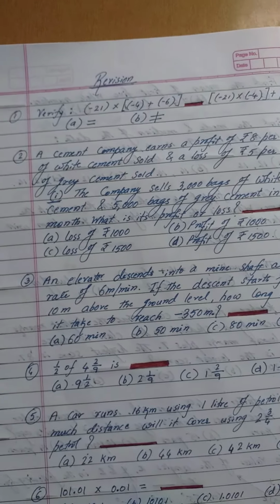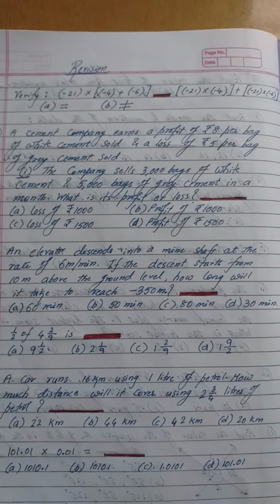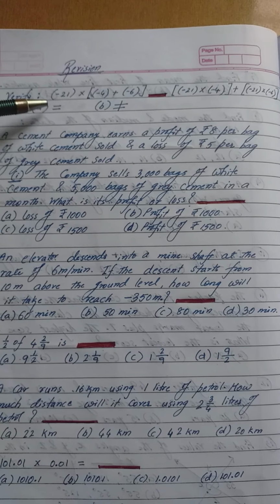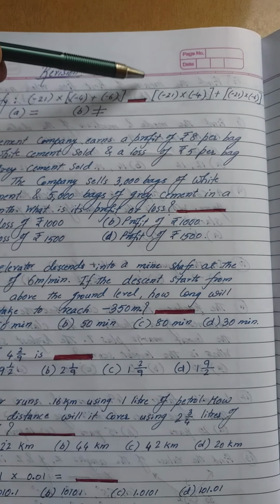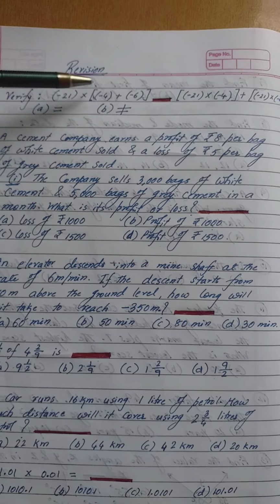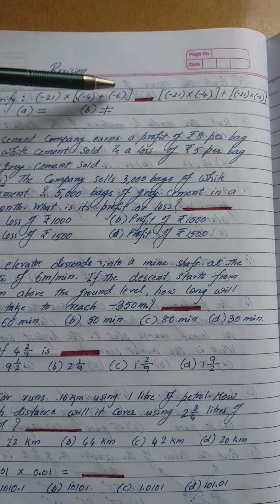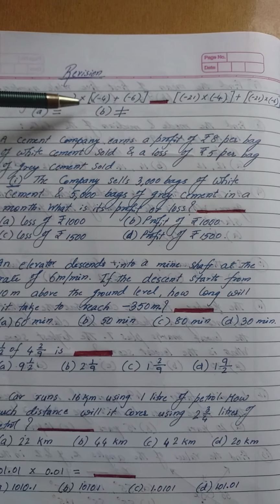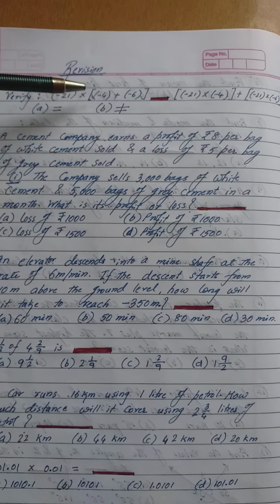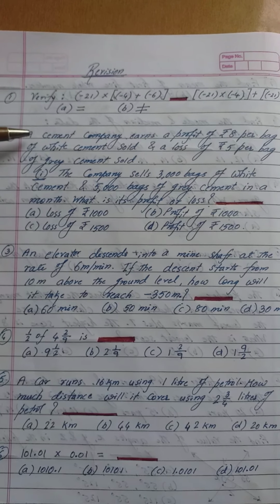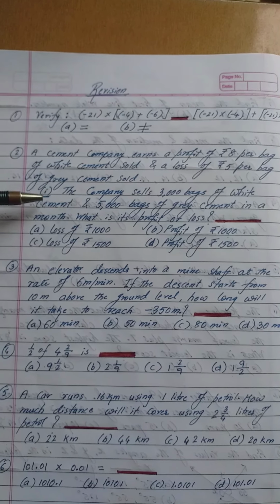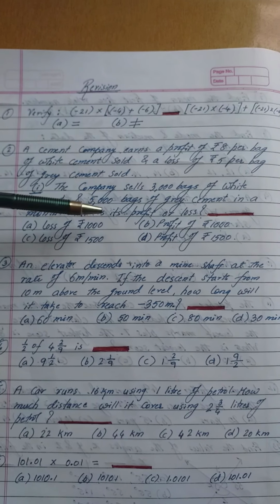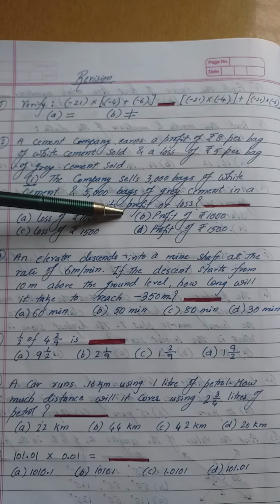Here you can see, in question number 1 you have to verify that left hand side is equal to right hand side or not. Yes, you have to perform this sum and give the answer. Your option is equal to or not equal to. In question number 2, a question is asked and you have to choose the answer from the options given below.